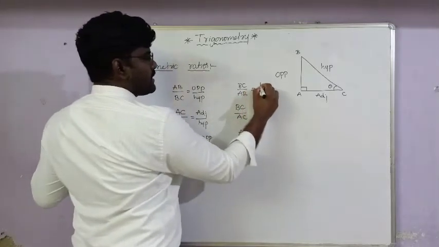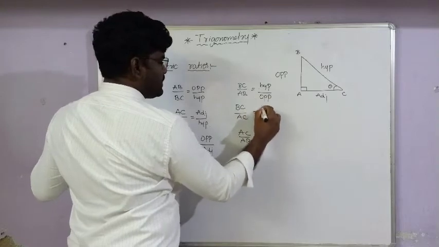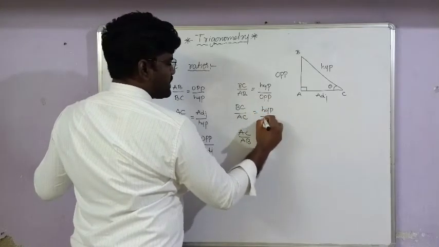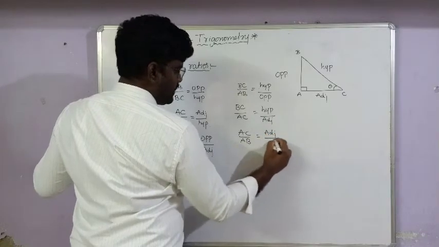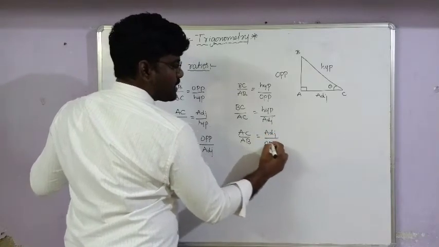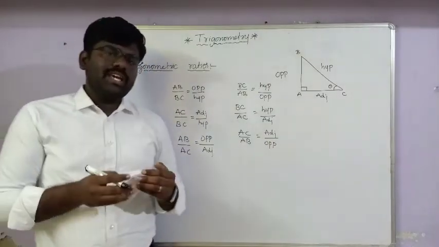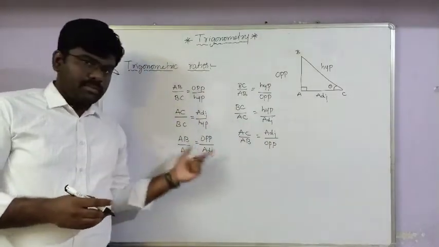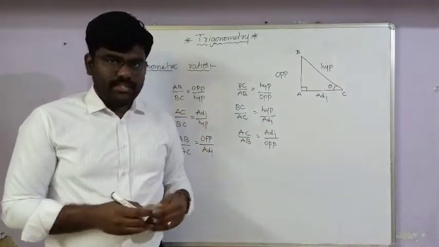In the same way, hypotenuse by opposite, hypotenuse by adjacent, and adjacent by opposite. Related to this theta, only these 6 ratios are possible. Other than these 6, there is no possibility of other ratios.